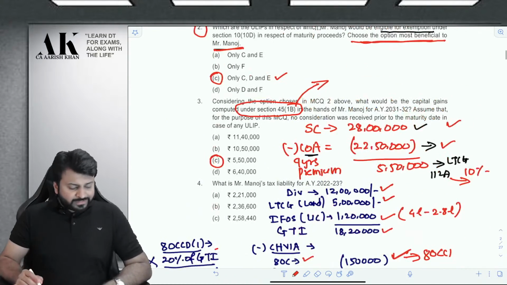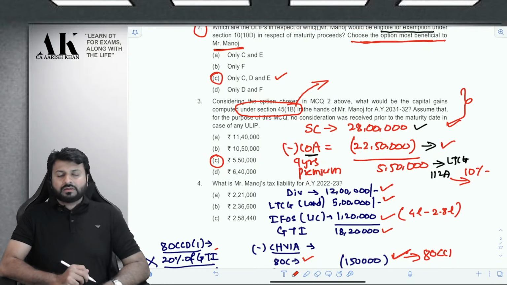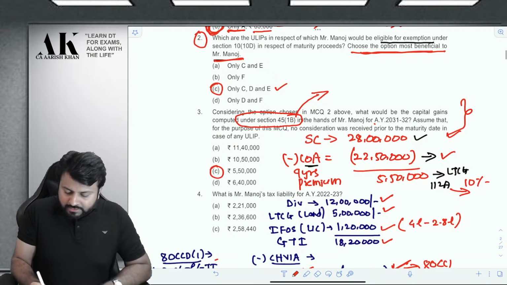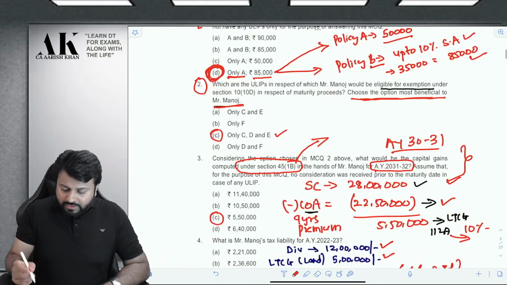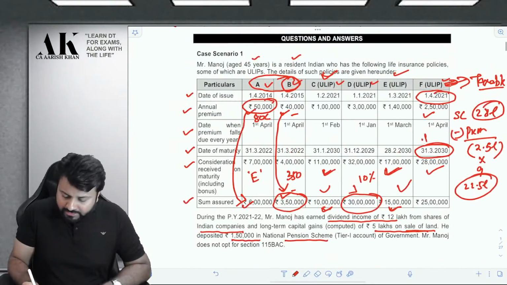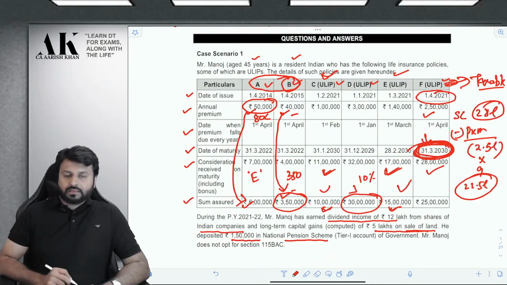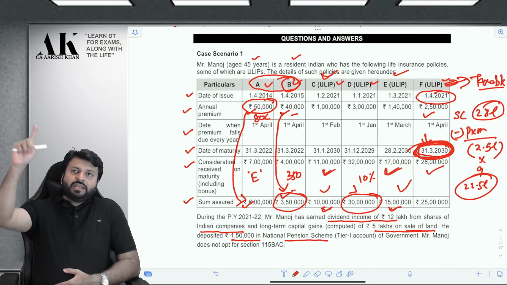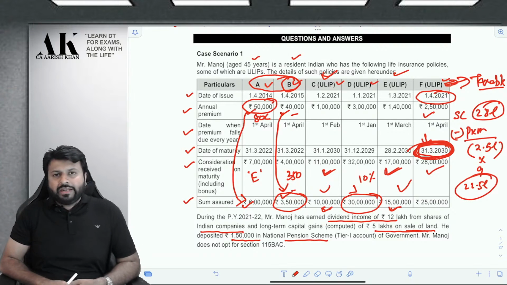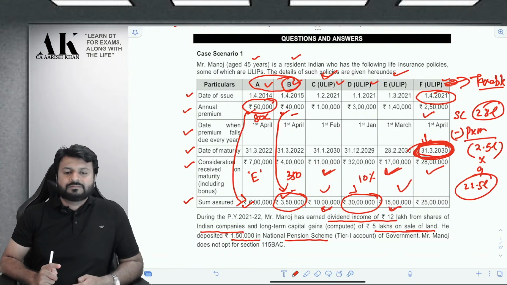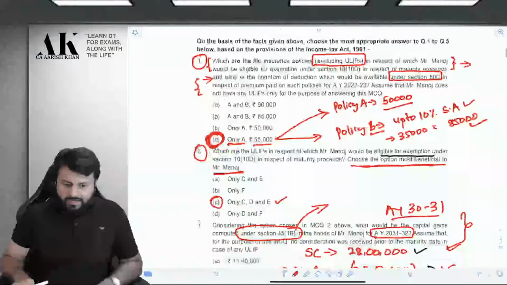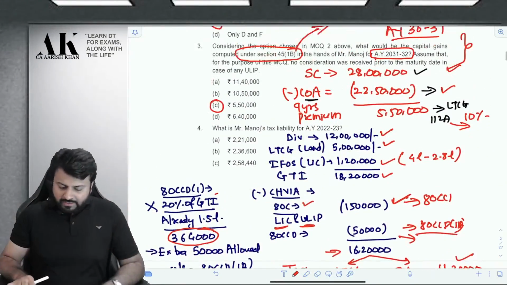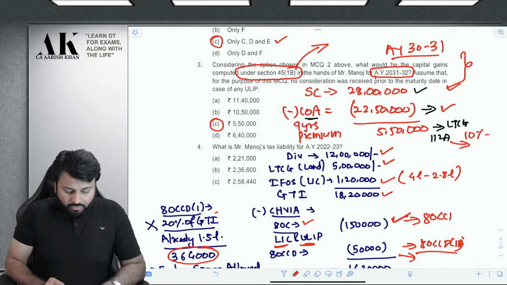Question number 4. Let us talk about this question now. What is Mr. Manoj's tax liability for AY 22-20? Now there is one mistake in this question. What is the mistake in this question? This should have been AY 30-31 because the amount is received in PY 29-30. Check. So if the amount is received in PY 29-30, how can it be an income of AY 31-32? It has to be an income of AY 30-31, right? Now this is a mistake by ICAI. But anyways, nevertheless, let us go ahead. Question number 4.